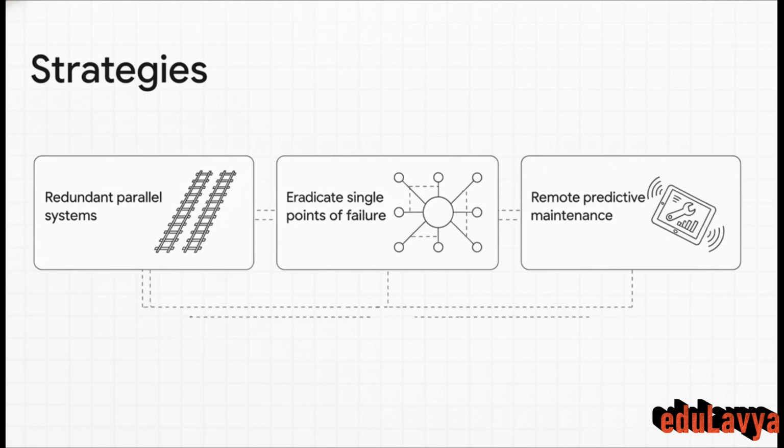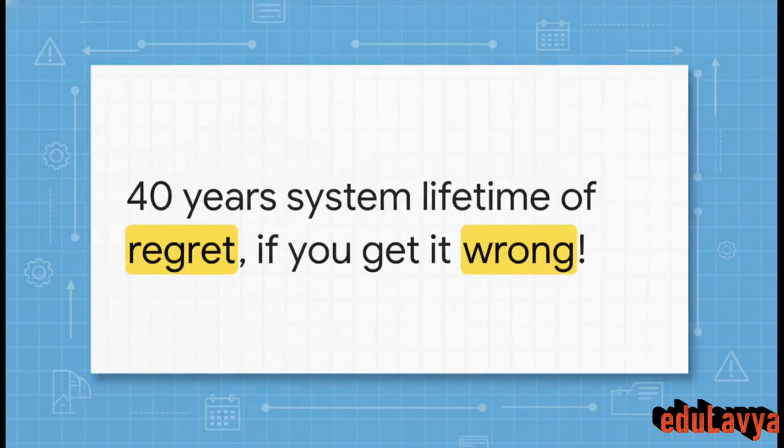We're talking about running redundant systems in parallel, like duplicate electronic interlockings. It means completely eradicating single points of failure and utilizing predictive maintenance through remote condition monitoring. I cannot overstate this. Designing for dependability upfront is vastly cheaper and safer than trying to retrofit fixes into a live operational railway. Because here is the harsh reality of railway engineering.